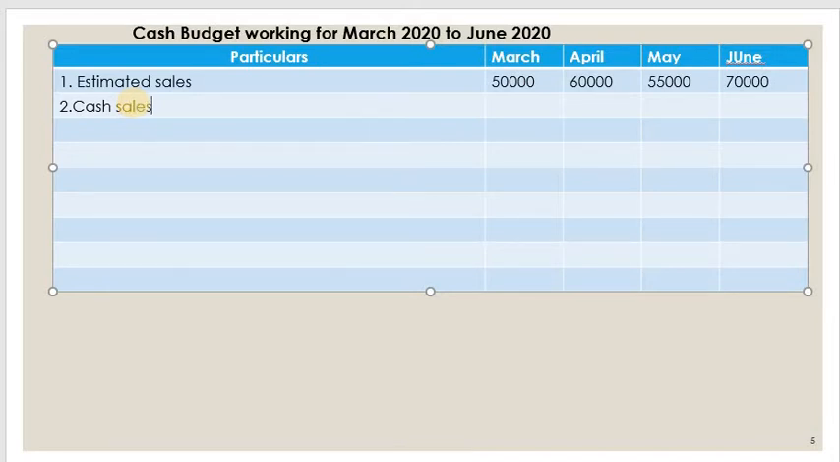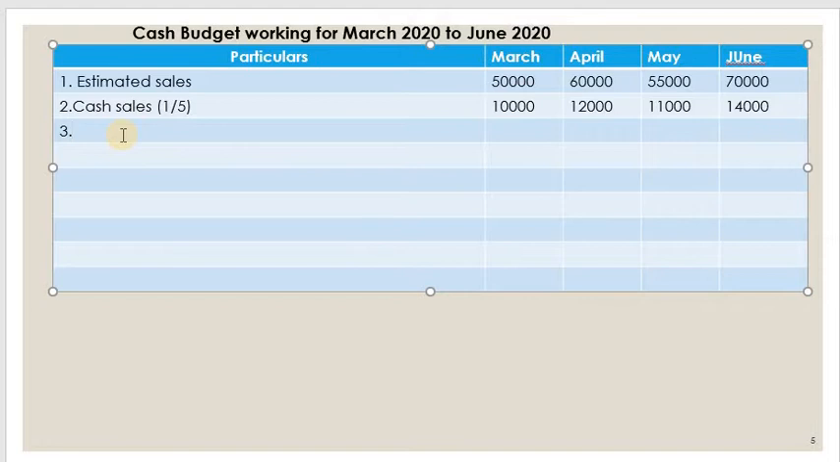Now in this, what is the cash sales, that you have to find out. So cash sales is how much? 1/5, that is 1 divided by 5. Let us calculate and write here. So 1/5 of the 50,000, 60,000, 55,000 and 70,000. So I have written 10,000, 12,000, 11,000 and 14,000 are the cash sales.